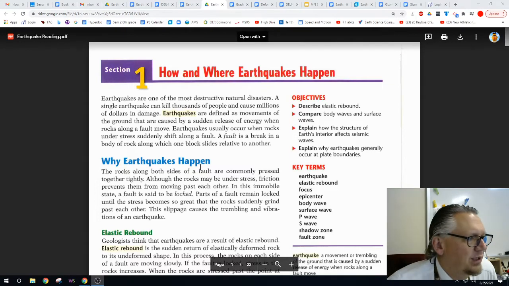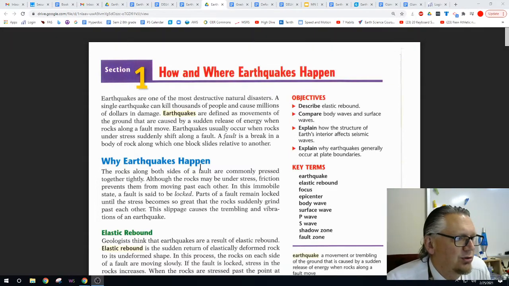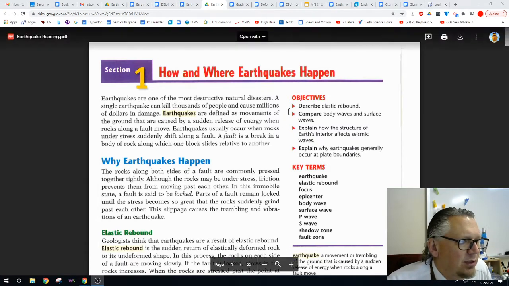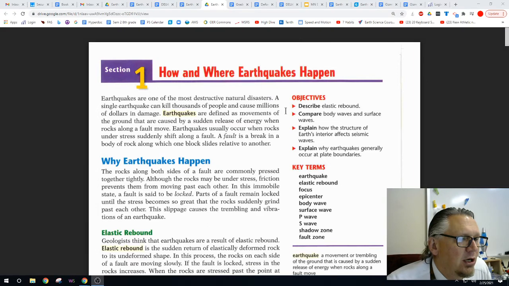How and where earthquakes happen. Earthquakes are one of the most destructive natural disasters. A single earthquake can kill thousands of people and cause millions of dollars in damage. Earthquakes are defined as movement of the ground that is caused by a sudden release of energy when rocks along a fault line move. Earthquakes usually occur when rocks under stress suddenly shift along a fault.